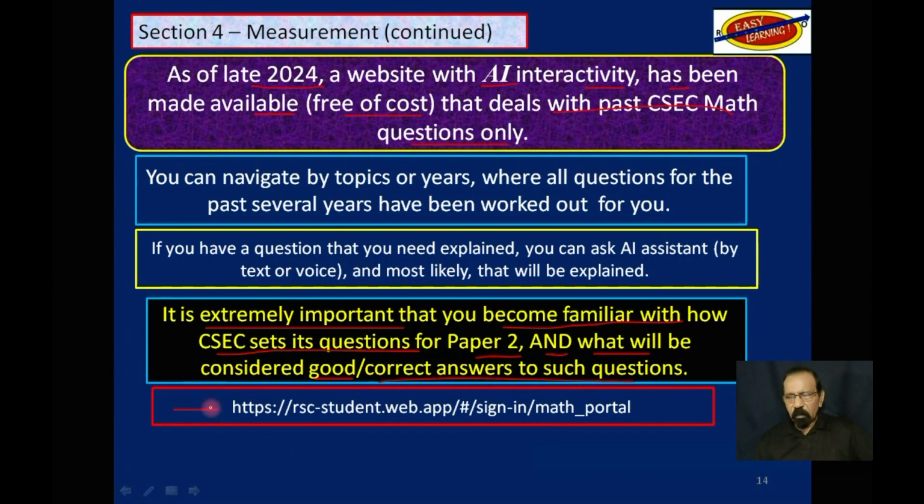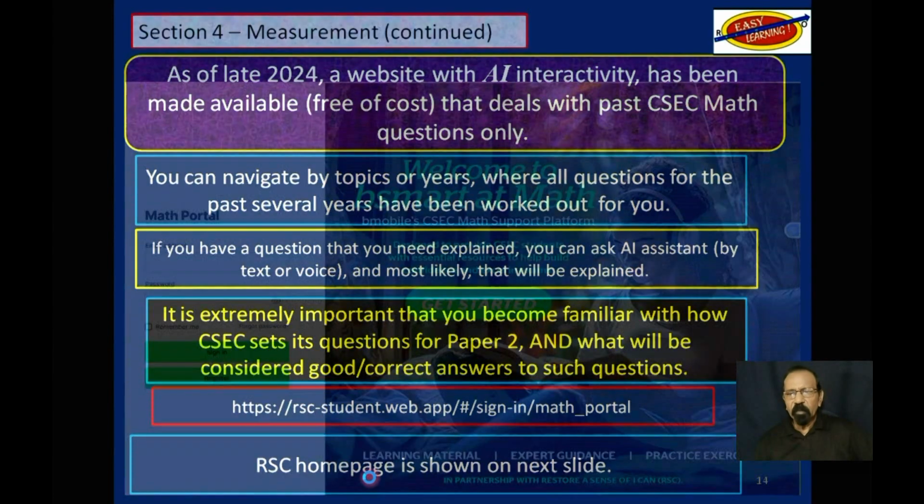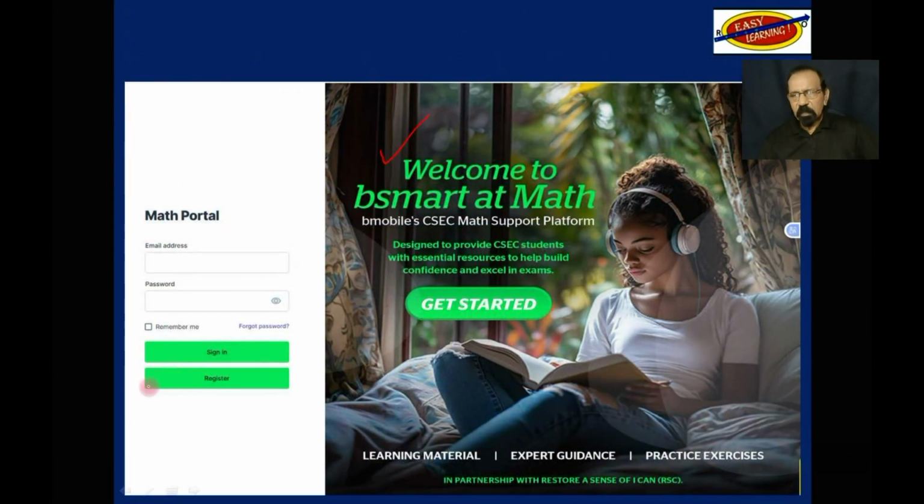This is the URL of that website. On the next slide, I will show you what the home page for that website looks like, which is this. As usual, you would have to register first and then subsequently sign in.